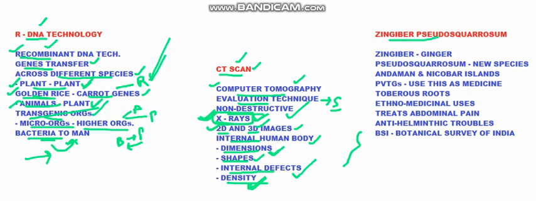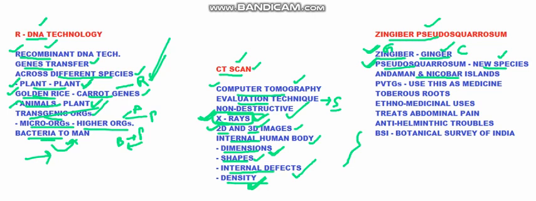And the last topic is Zingiber pseudosclerosum. The word Zingiber is nothing but ginger. We commonly call it ginger, and Zingiber is the name of the genus of this ginger. Pseudosclerosum is the name given to the new species of this ginger that was found recently in Andaman and Nicobar Islands. So pseudosclerosum is the name of the species and Zingiber is the name of the genus of ginger.